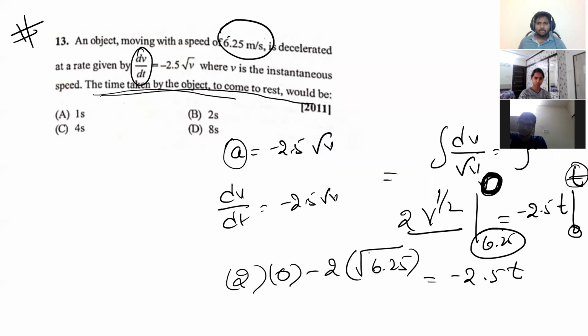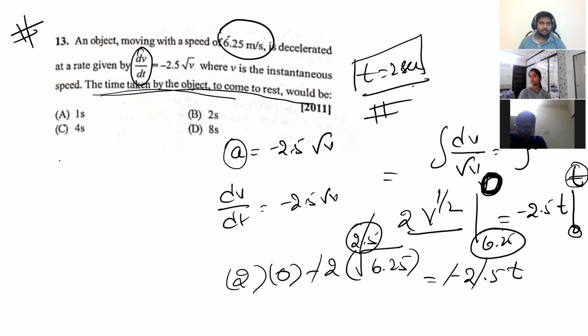Now root 6.25 is 2.5. The minuses cancel, and 2.5, 2.5 cancel. So t is equal to 2 seconds. I think this is clear for you.